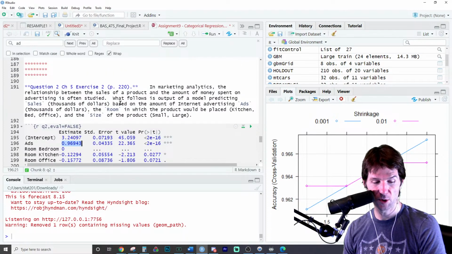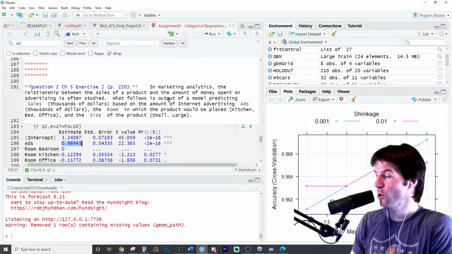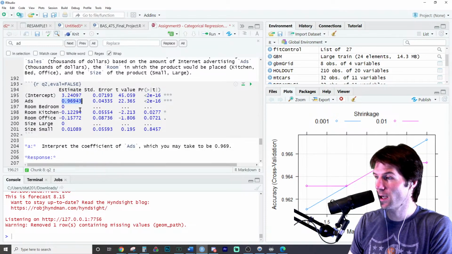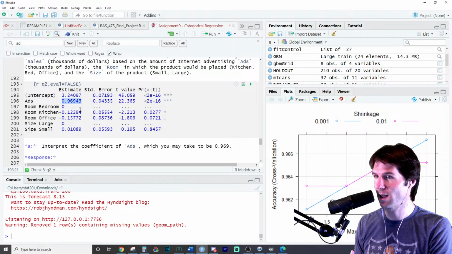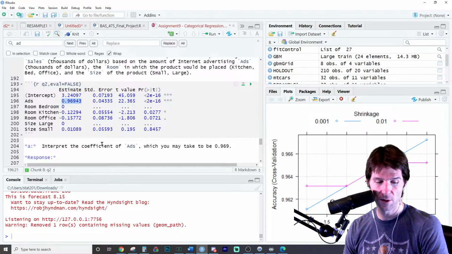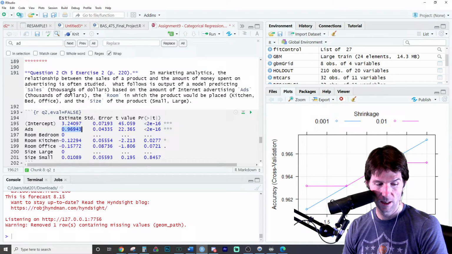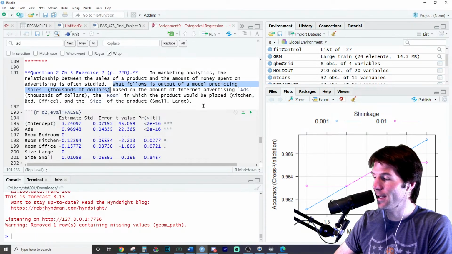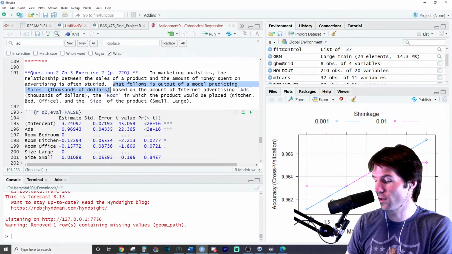So in marketing, the relationship between the sales of a product: two products that are otherwise identical, but differ in the amount of ads taken out by one ad, the product with more ads taken out is expected to have a higher revenue. This is dollars in ads, right? Ads, thousands of dollars. Okay, yeah, because this is how much we're making. So we're trying to explain sales, and then ads in thousands of dollars. Yeah. So that is great job right there, Kevin. Kevin, you're doing it properly.